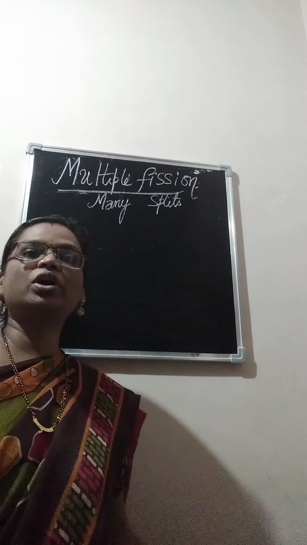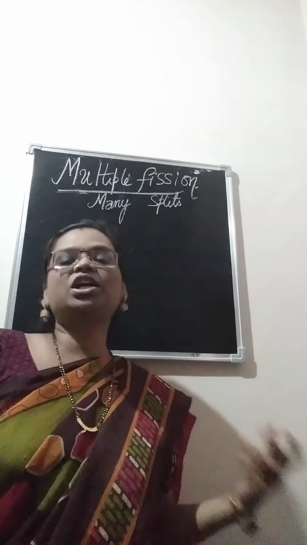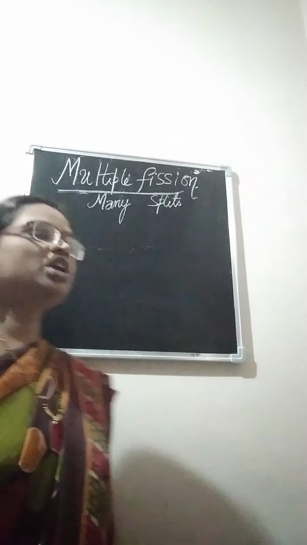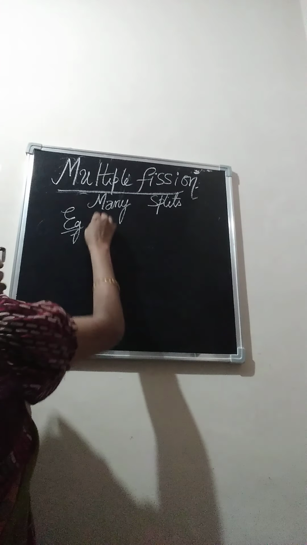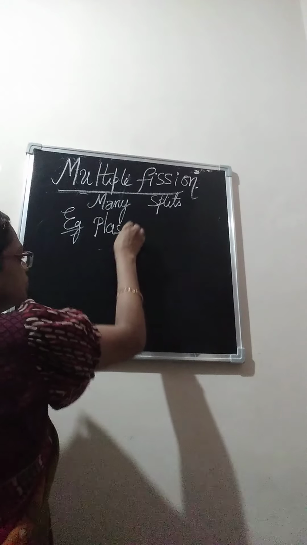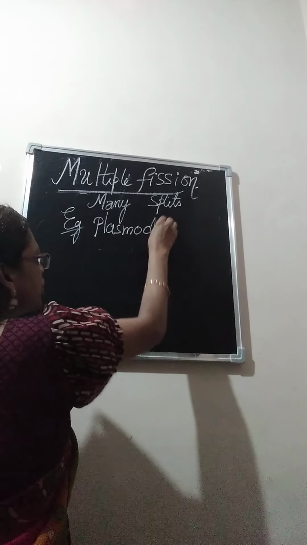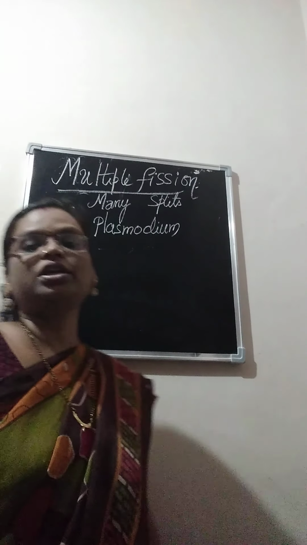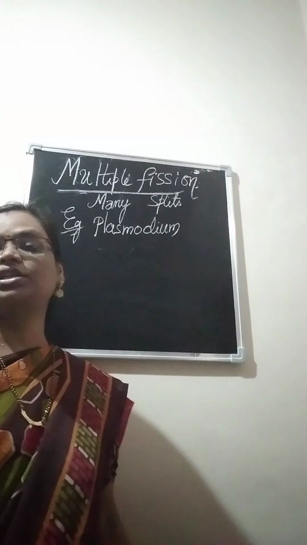Among the lower unicellular organisms, we see multiple fission also. A very good example we'll take is Plasmodium. Plasmodium is a unicellular protozoan parasite. It belongs to protozoa, unicellular, but it's a parasite.